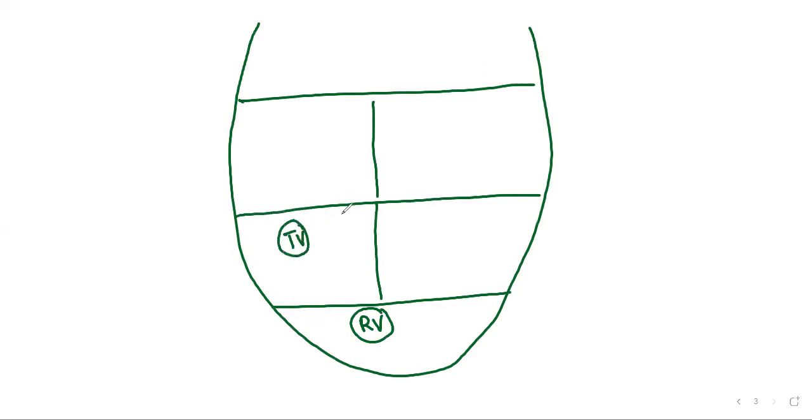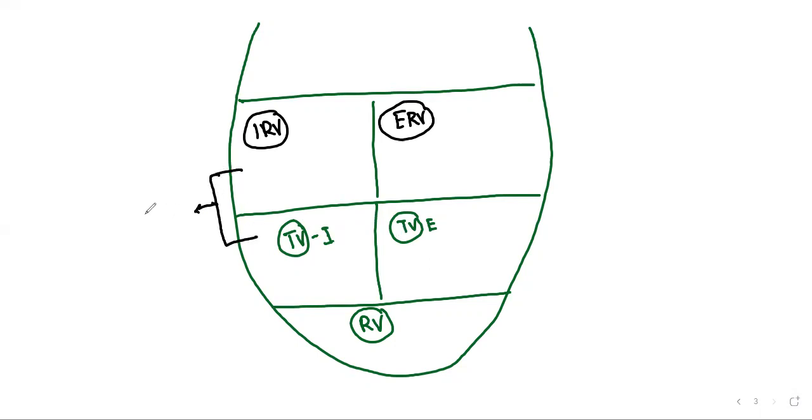This is tidal volume, which enters the lungs by inspiration and exits by normal expiration. Then the amount of air entering the lungs by forcible inspiration, and the amount of air exiting the lungs by forcible expiration. Now, try to say what is this?